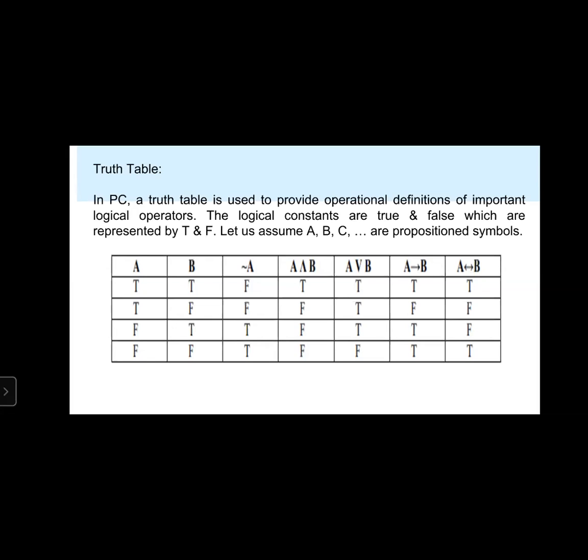The logical conditions are true and false, which are represented by T and F. Let us assume A, B, C, and so on are proposition symbols, for example A to Z.